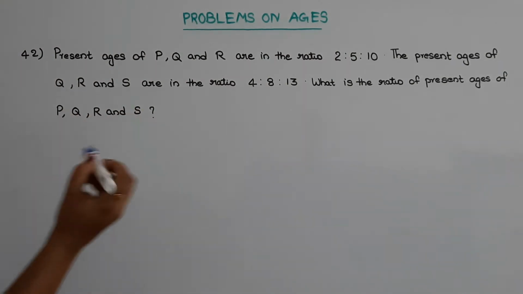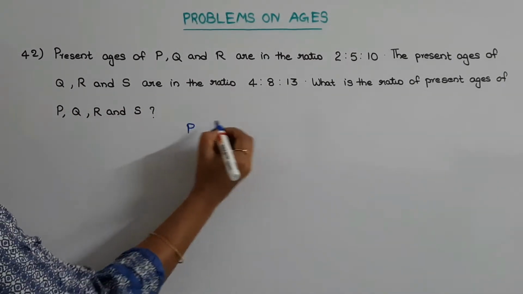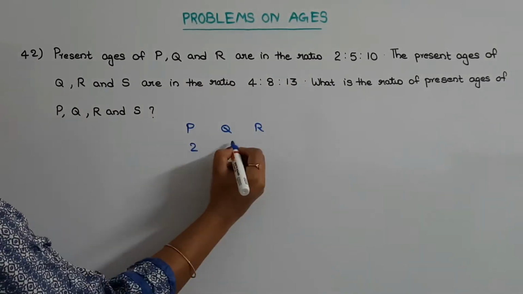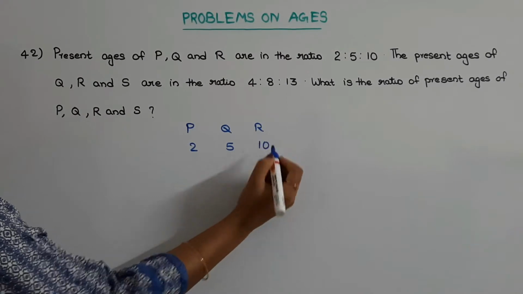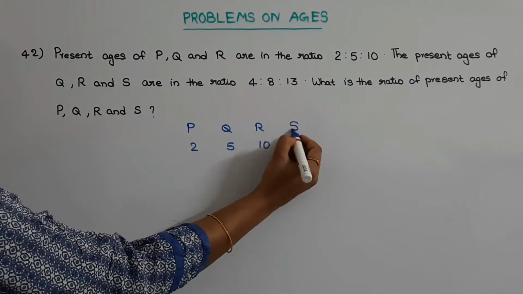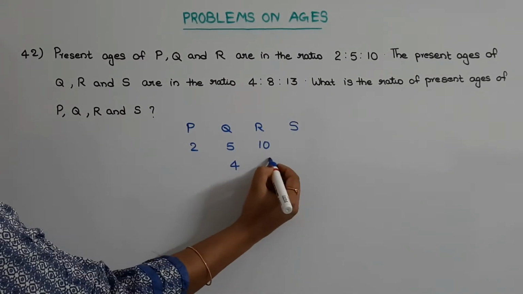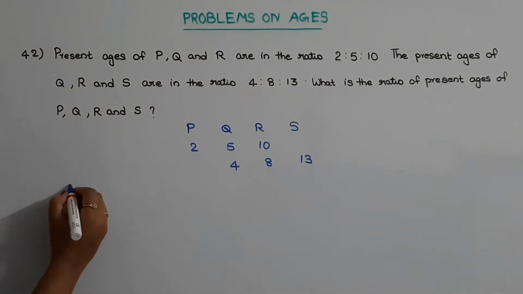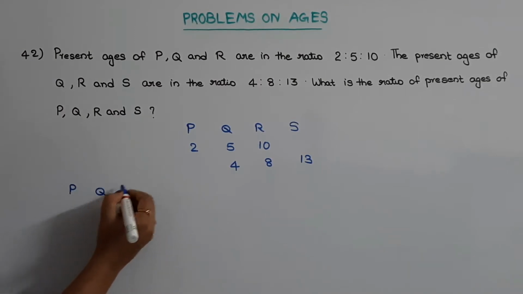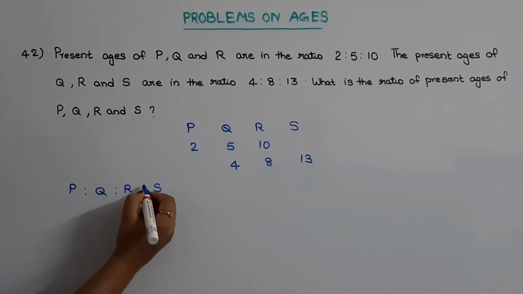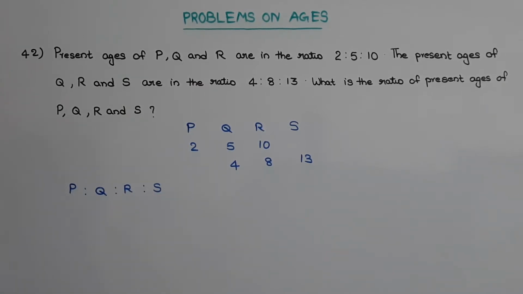They have given the ratios of P, Q and R as 2:5:10, and of Q, R and S as 4:8:13. We need to find P:Q:R:S. Okay, so let us see how to solve this.